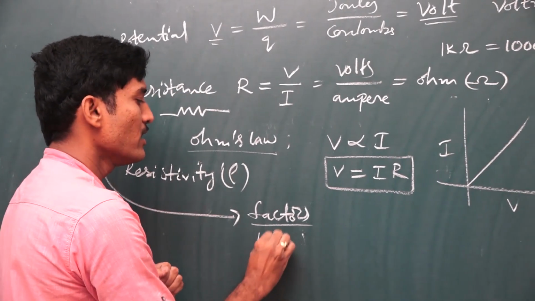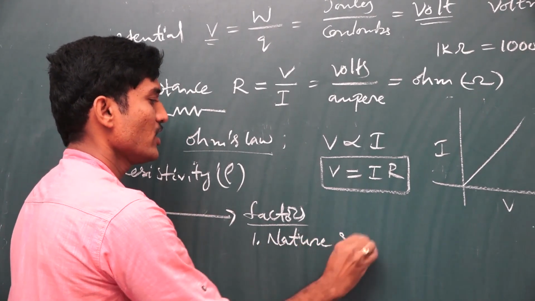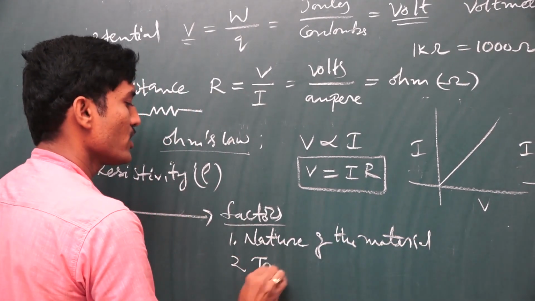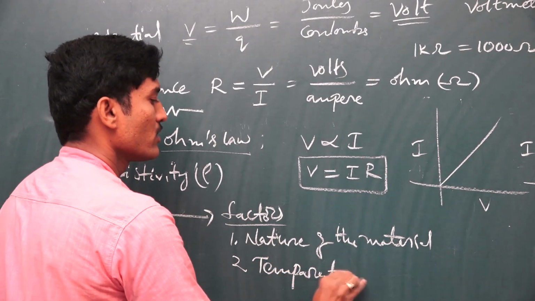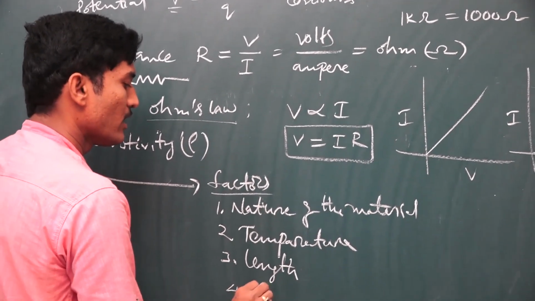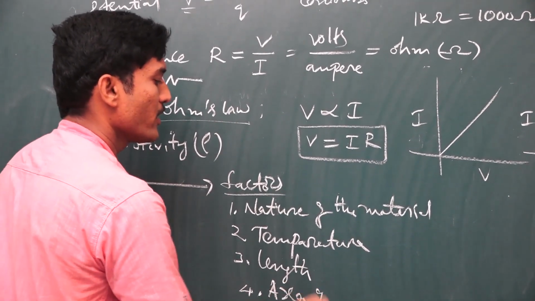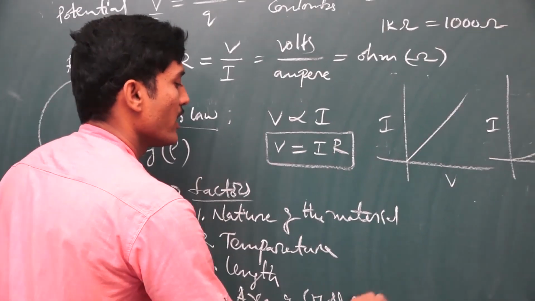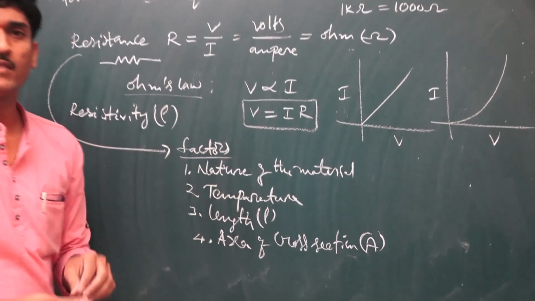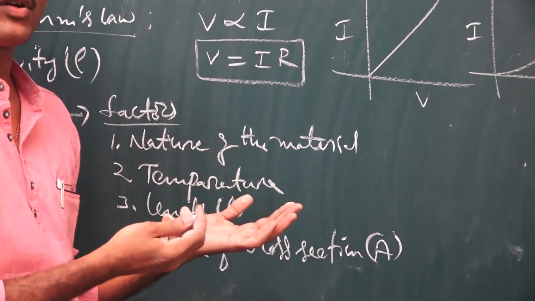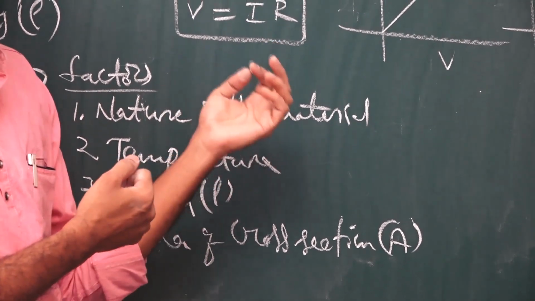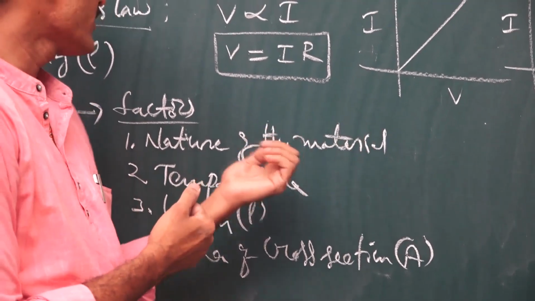One is the nature of the material. Next is the temperature, then the length of the conductor, which is represented here as L, and finally the area of cross section. Every material has its own resistance, so the nature of the material influences the resistance value. Copper has a different resistance, iron has a different resistance, and tungsten and other metals have different resistances.